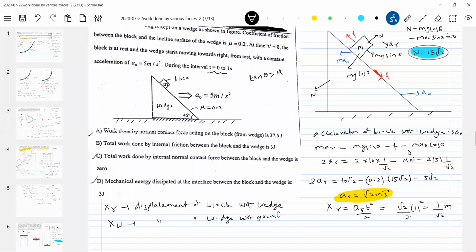Let me call that xw. So what is xw? A naught t square by 2. A naught value is 5, t is 1 square. So 2.5 meter. All these values are going to help us a lot, because we need work done, so I need displacement. Without displacement, not possible. So now let's get into the displacement of block with respect to ground along x-axis and along y-axis. Those things are to be calculated.